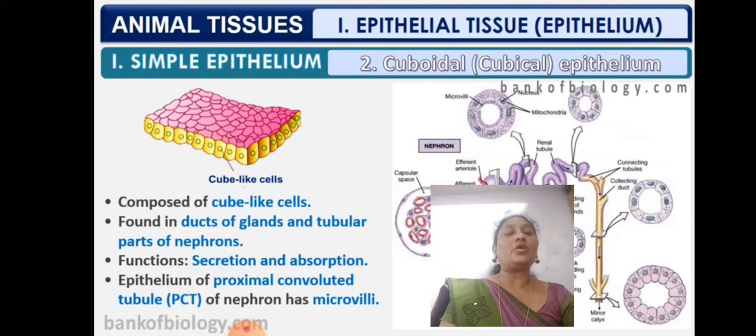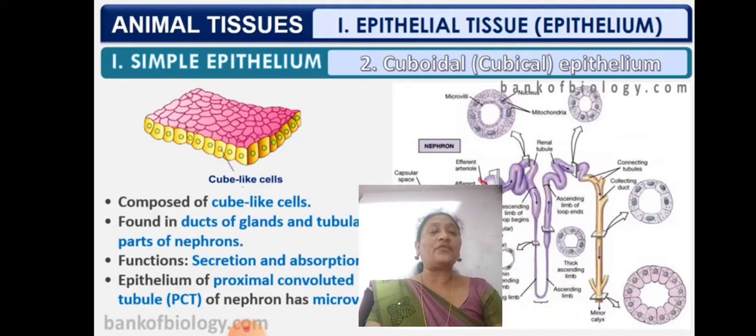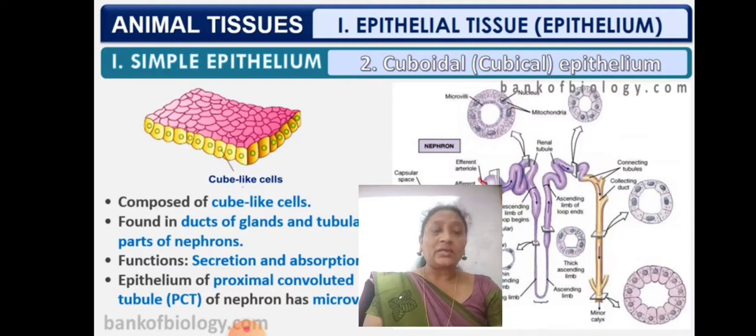The epithelium of the proximal convoluted tubule, PCT, of the nephron has microvilli. Micro means very small, villi means infolded structures. You can see many infolded structures present in a nephron. The PCT is the first convoluted tubule, the part of the nephron where tubular reabsorption takes place. When the primary urine is formed, it contains glucose, amino acids, water and salts. The glucose, amino acids and water have to be absorbed into the blood.